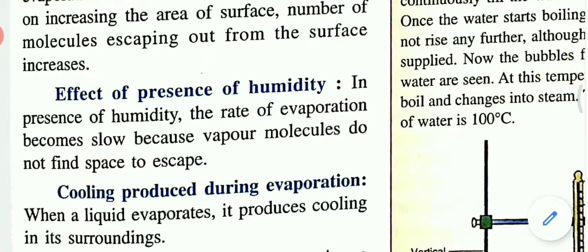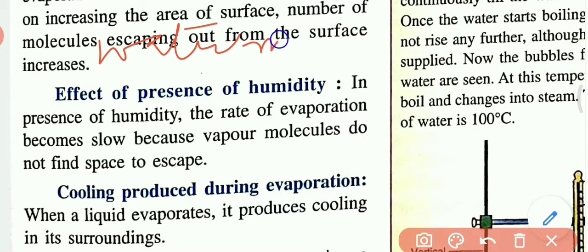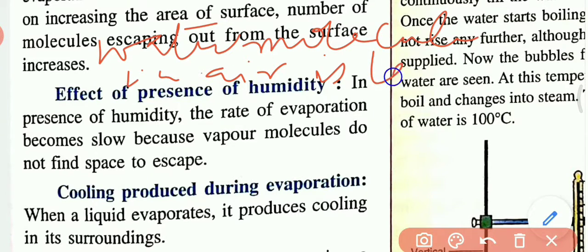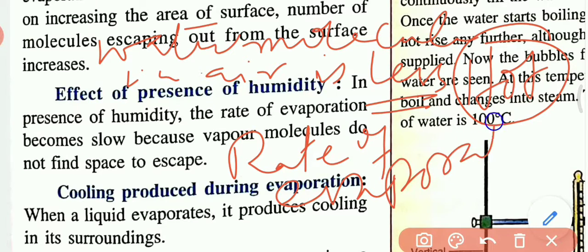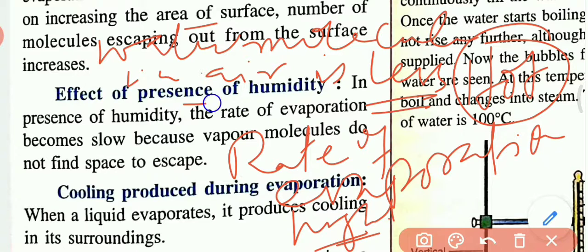In summer the water molecules in air are less, and the air is hot. Then the rate of evaporation is high. So the presence of humidity also affects the rate of evaporation. Clear?